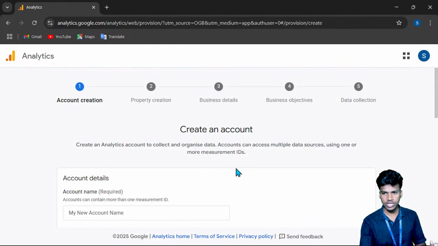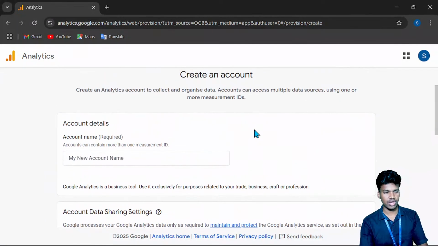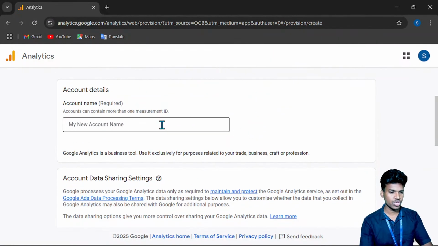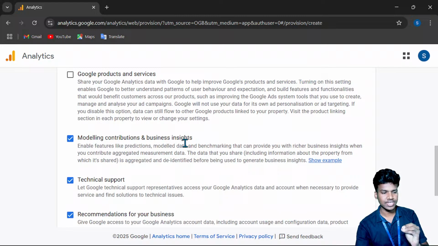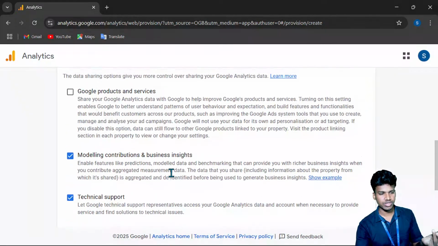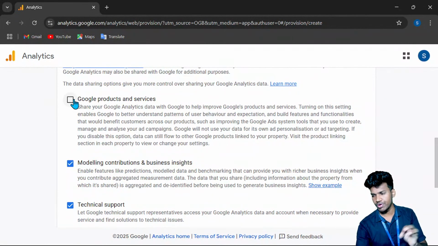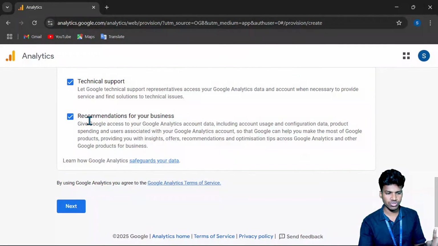Give start measuring, and you have five steps. First, you give your account name, like your mail ID. I give my name, Shankar Ganesh. Then it asks about terms and conditions, modeling contribution, technical support, recommendations for your business, or Google products and services if you want to combine them. If you are interested you can select them, or else you can skip this. There is no need. Then you click the next button.